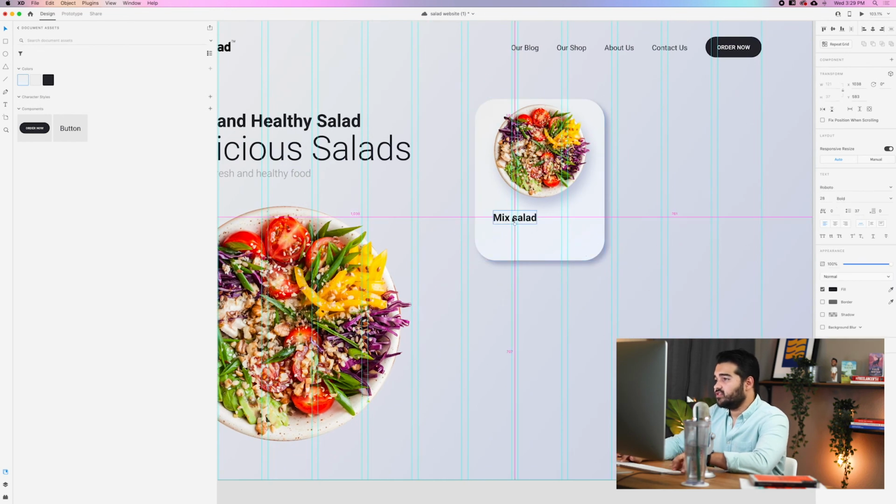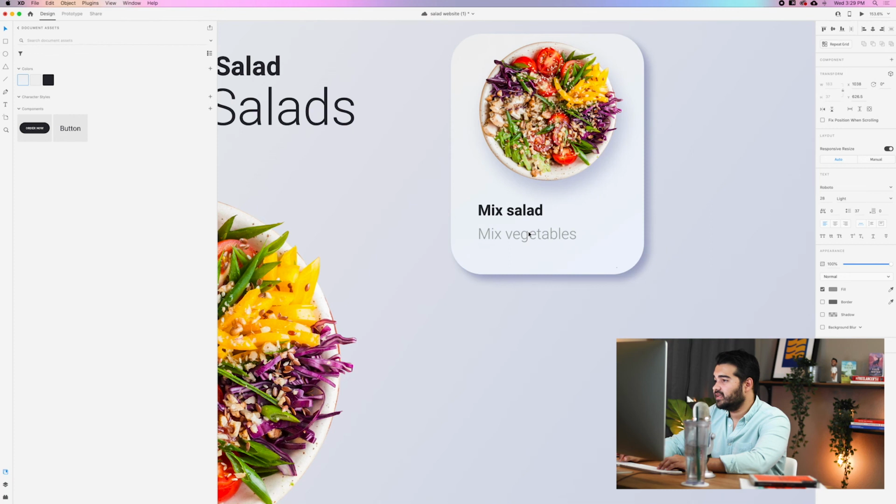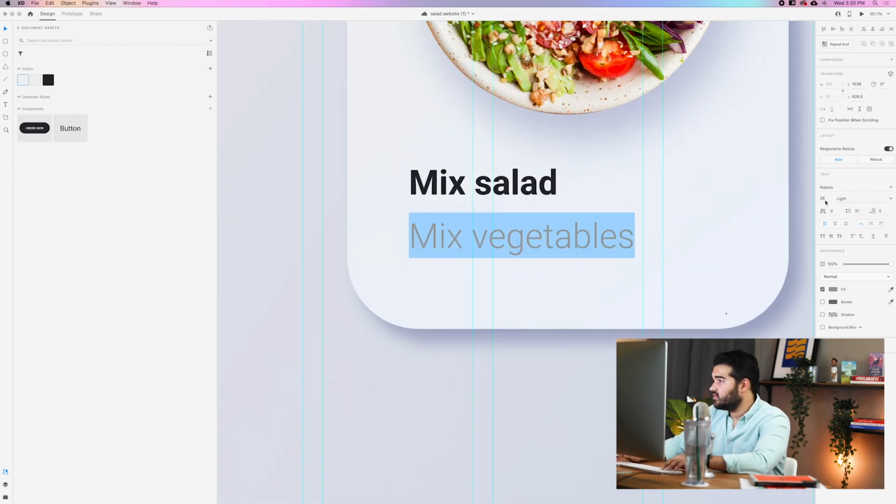And we're gonna add a little bit of a description to the salad. I don't know, like mixed vegetables. We're gonna add a little bit of a description, which is gonna be mixed vegetables. And we're gonna change the font to light, not thin, to light. And then the color, I think it should be a little bit darker like that. But I think it should be way smaller than that. So if it's 28, let's make it 14. I think it looks really nice.